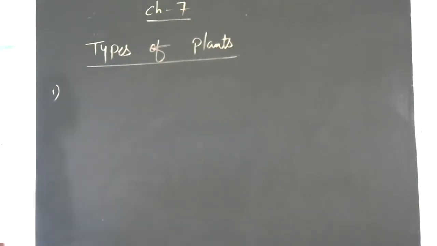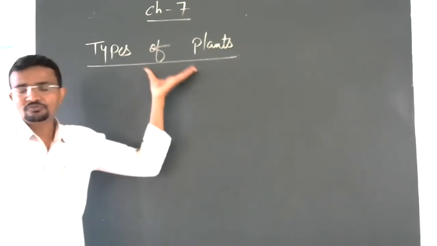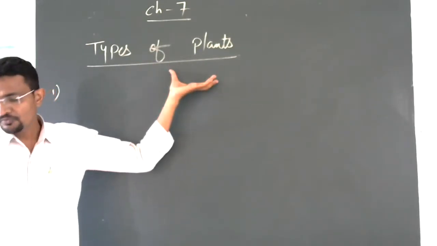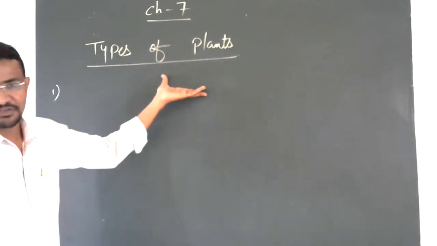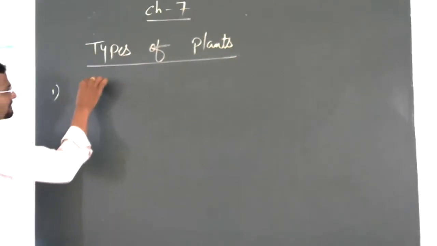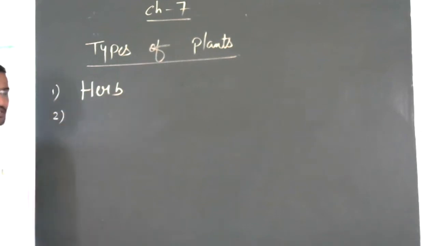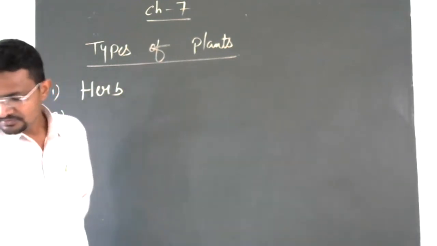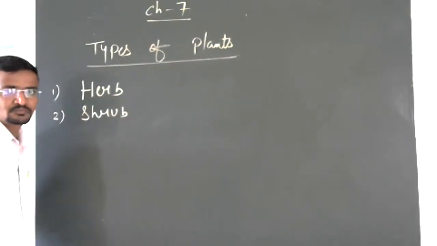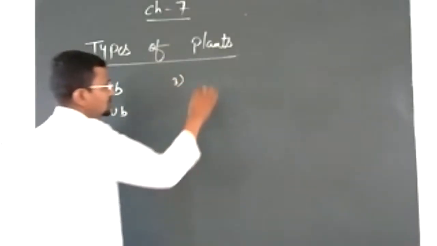First topic we have is types of plants. According to the features of the plant, they are divided into mainly 5 categories. First, herb. Second, shrub. Third, trees.